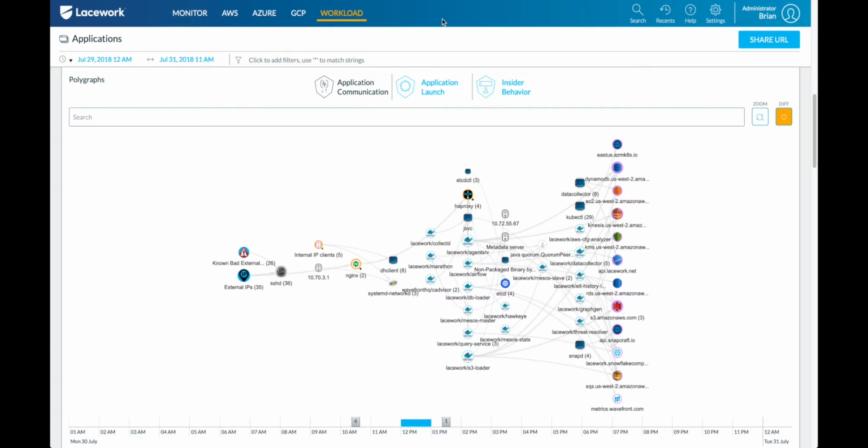Okay, what I'm going to talk about now is the actual view of our polygraph, but not from an event context, but actually from just a global view of what's happening in your environment. So what I'm seeing here is actually a data flow graph, and it's not from a network standpoint, and it's not even from a host-to-host standpoint, but this is actually process-to-process level communication. Now I'm going to just do a freeform search here to kind of pare it down so we can talk